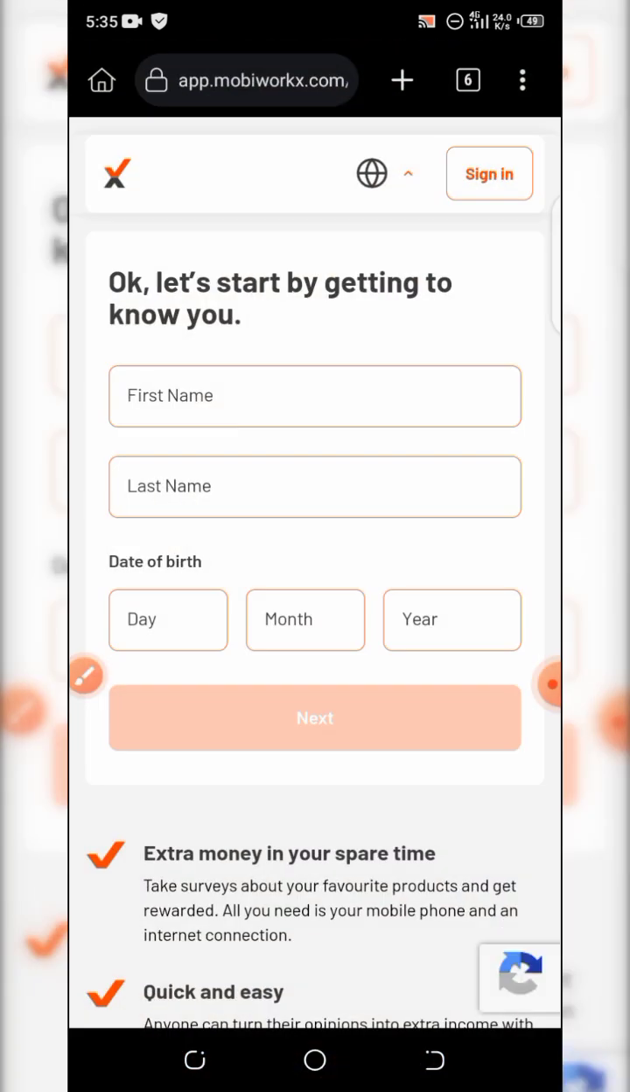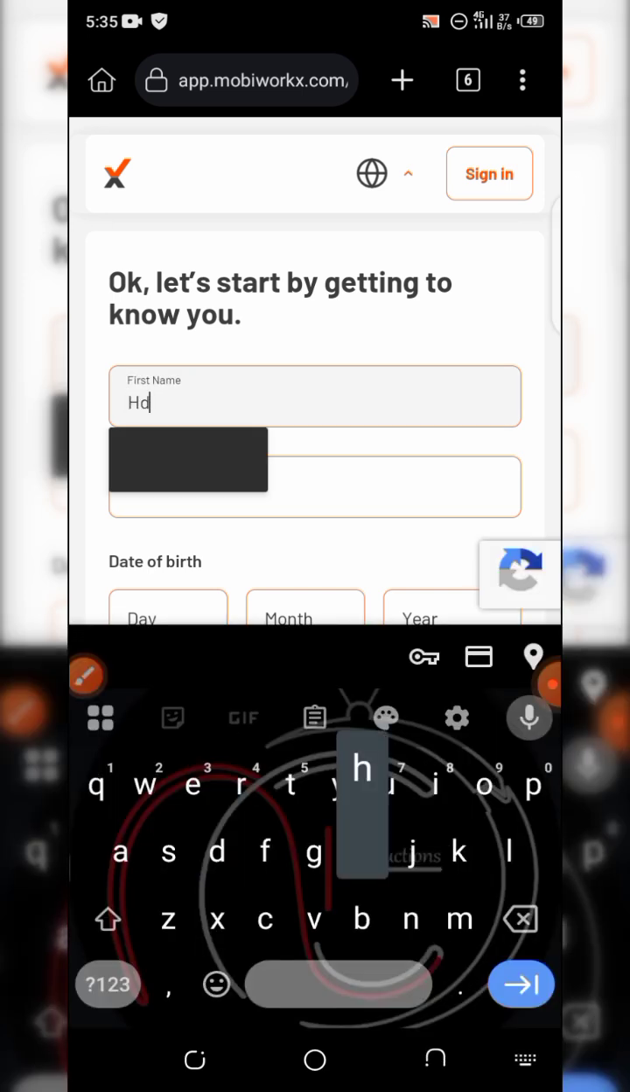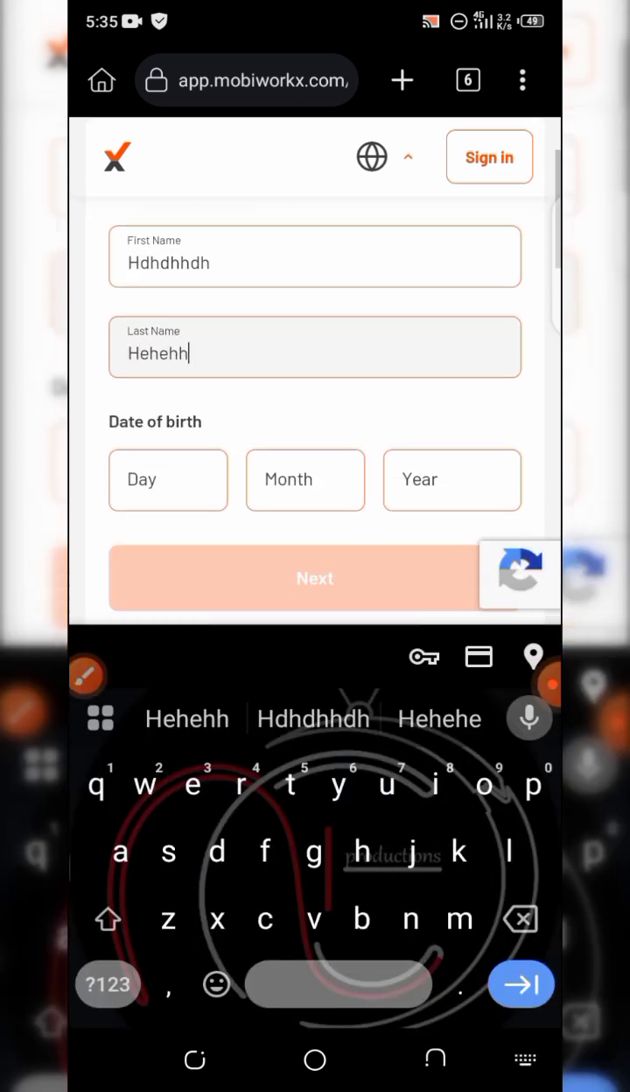So if you tap on the link in the description below, I'll be dropping the link to this site in the description below, thereby you can register. So this is where it brings you. If you tap on the link, you can use your Chrome browser or any safe browser. You enter your name, your last name. Just make sure you enter your real information.